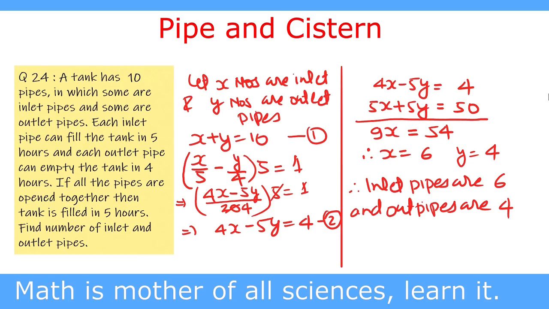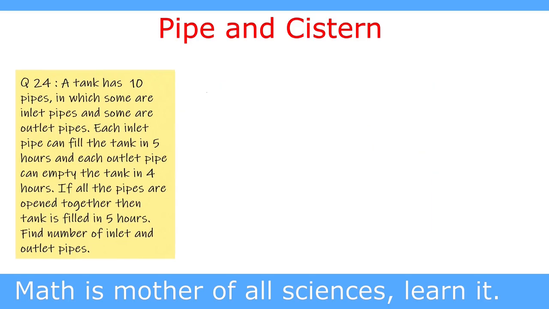Now we solve it by the shortcut method. We solve this question by the shortcut method. Inlet pipe fills in 5 hours and outlet pipe empties it in 4 hours. So the LCM of 5 and 4 is 20. So we take the capacity of the tank as 20 units. Now 5 divides 20 for 4 times, so inlet pipe fills 4 units per hour. 4 divides 20 for 5 times, so outlet pipe empties 5 units per hour. So we write minus 5.